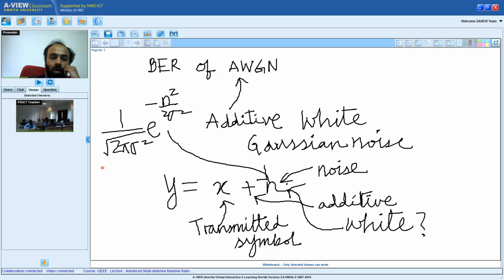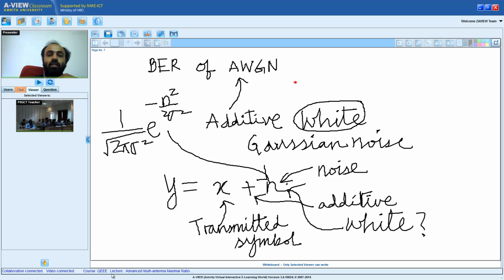Yes, power spectral density, we'll come to that. But even before, what is the more basic property? It contains all the frequencies. It contains all the frequencies. Can you tell me what is the time domain property? It's the autocorrelation function. The autocorrelation function is an impulse. The autocorrelation function is an impulse.